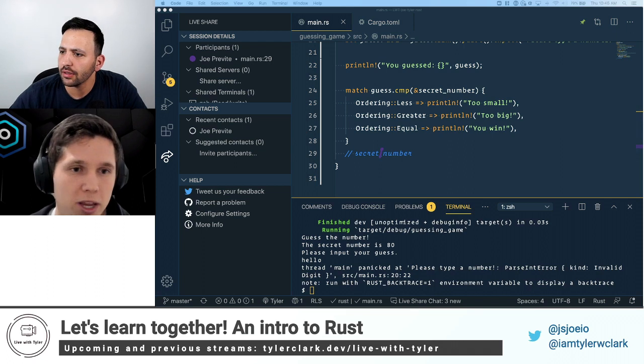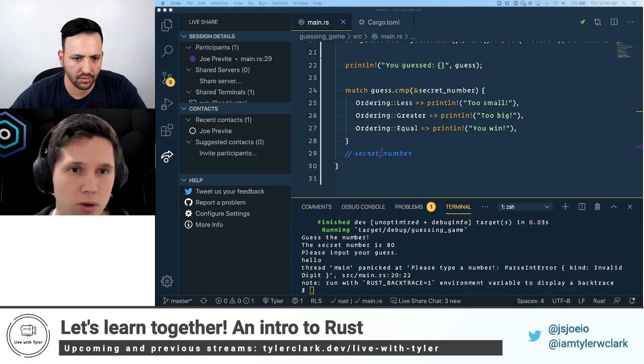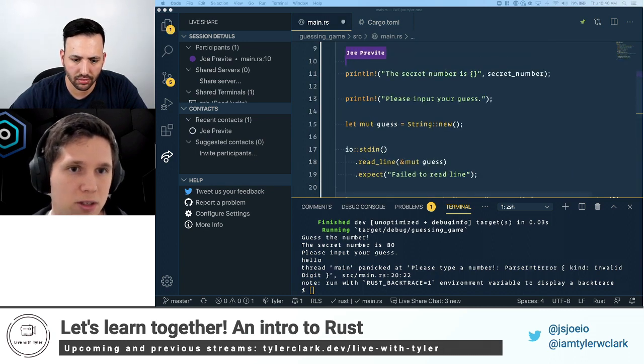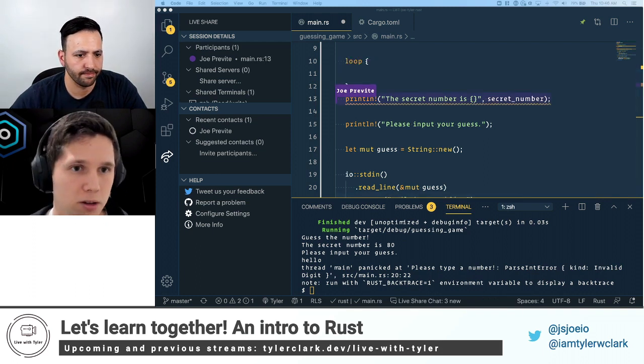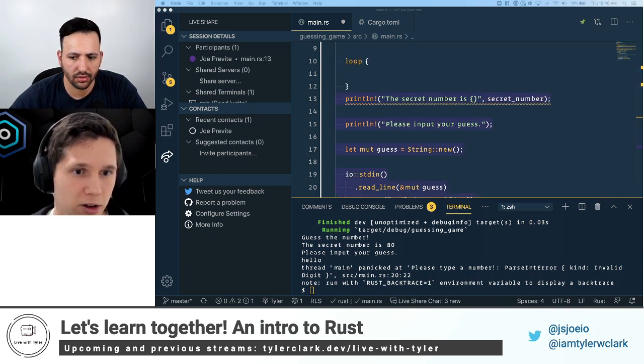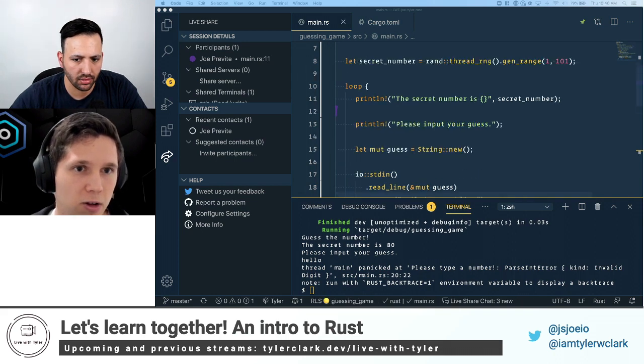In the example, if you have the docs up, loop is the keyword for a loop. So what we're going to do is throw this all in a loop. I'm going to create a loop block, select everything here and paste that in.